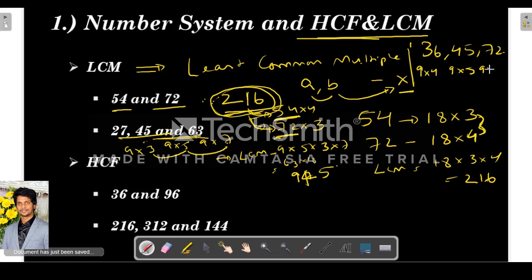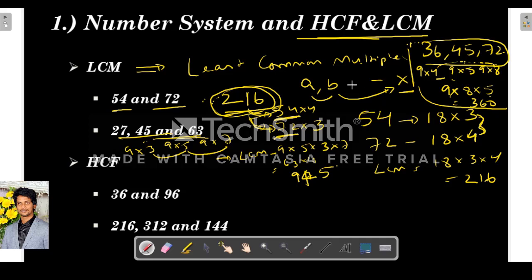Here what can we write? 9 into 4, 9 into 5, 9 into 8. So if we take 9 into 8, the 4 is already included, because the LCM of 4 and 8 is 8. Here 5 is there, so into 5. So 9 into 5 is 45, 45 into 8 is 360. So 360 will be the LCM of 36, 45 and 72. So in this way we find the LCM.